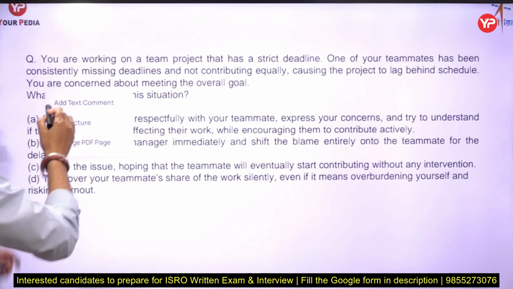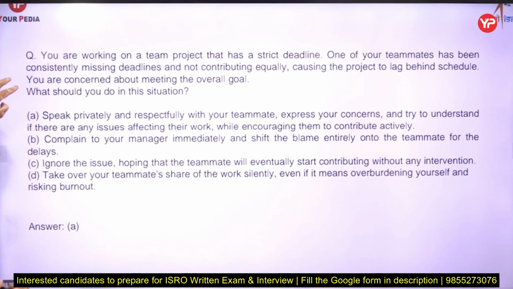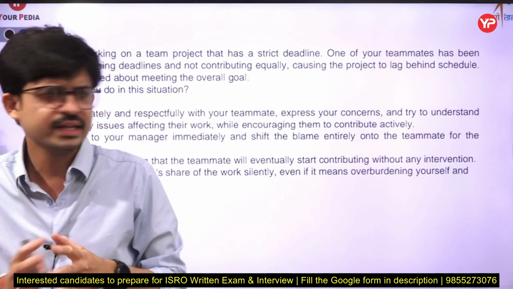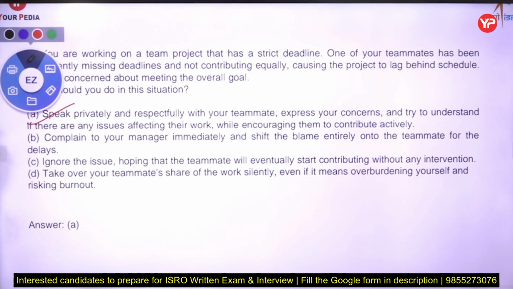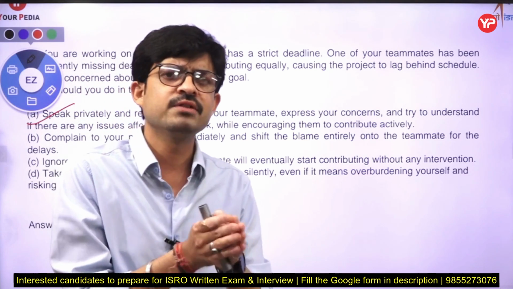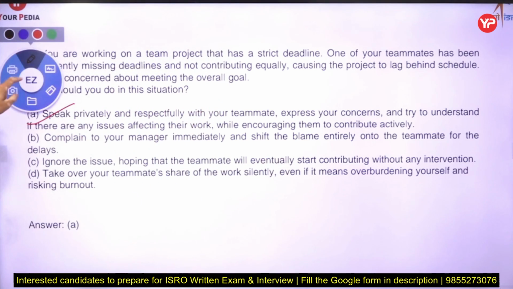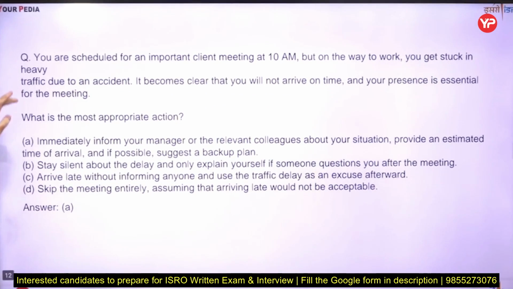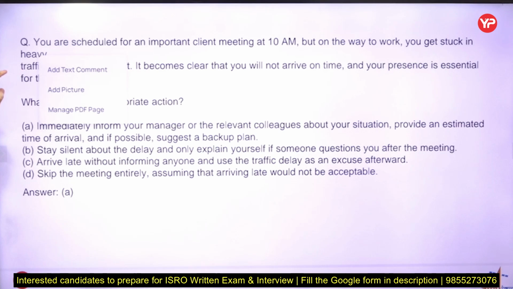So our correct option is A: speak privately and respectfully with your teammate, express your concern, and try to understand their side, and how it is affecting the work, while encouraging them to contribute actively. So these are situations where, if any particular situation comes into your life, what will you do? Those are the questions related to that. Okay, and third, we will also take one more question related to that particular topic.